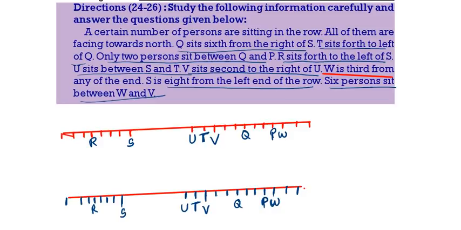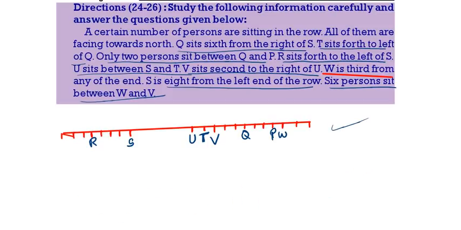That means both 1 and 2 we did in the same way. So both are correct. You can take either of this. I am taking this one. So both are the same things. Now come to the questions. So this is the information we got. We have not missed any information. There are 6 persons between W and V. So all are correct. Now come to the questions.